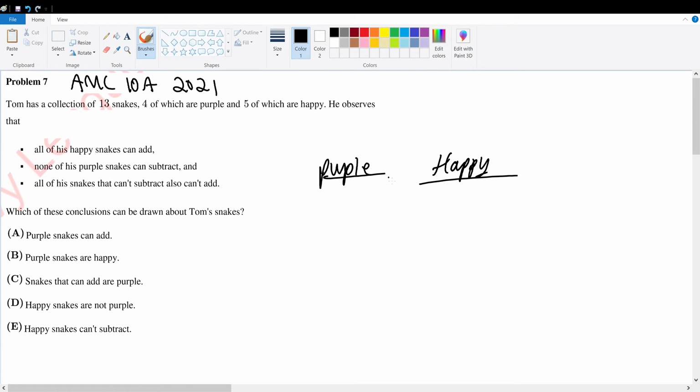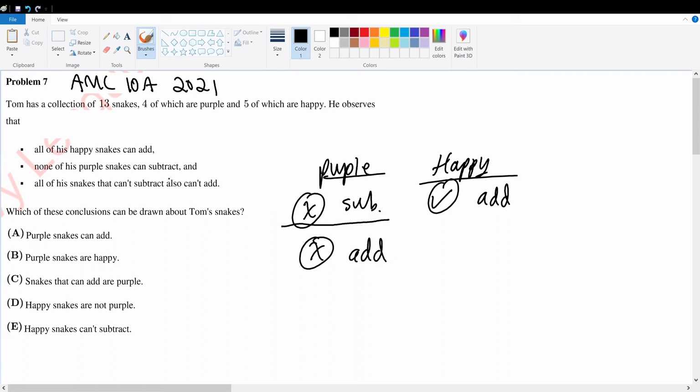All of his happy snakes can add. So next to happy, I'm going to say yes, they can add. And then none of his purple snakes can subtract, so I'm going to put an X and say subtract. And then all of his snakes that cannot subtract cannot also add. So since purple snakes cannot subtract, that means they cannot add. So X for their add. Now, given the established information, let's look at each choice.